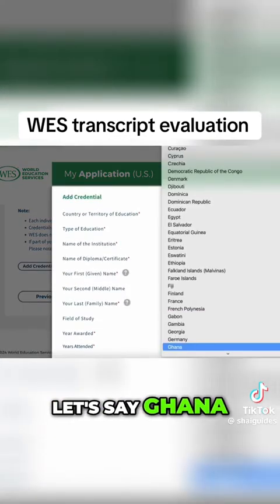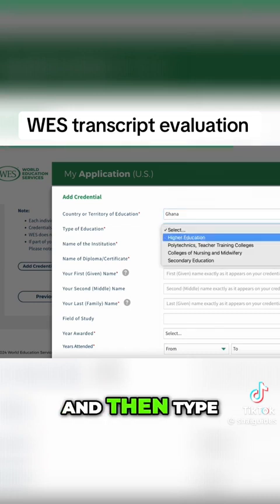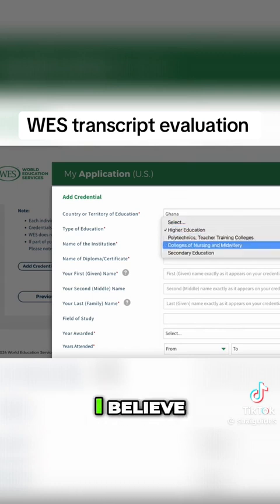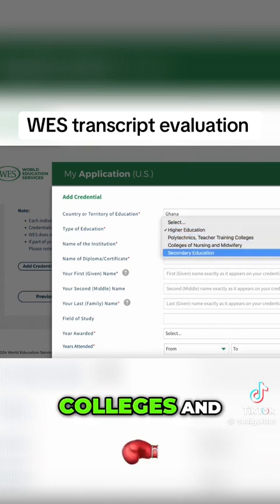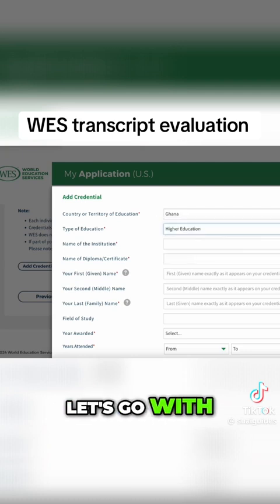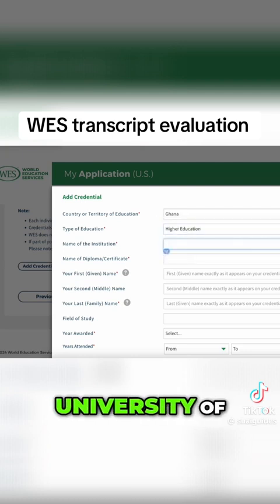Let's say Ghana, and then type of education, higher education. If you have HND, you have to go with polytechnics, I believe, and then also the nursing training colleges and secondary education. So your high school. So let's go with higher education, and then let's say University of Cape Coast.